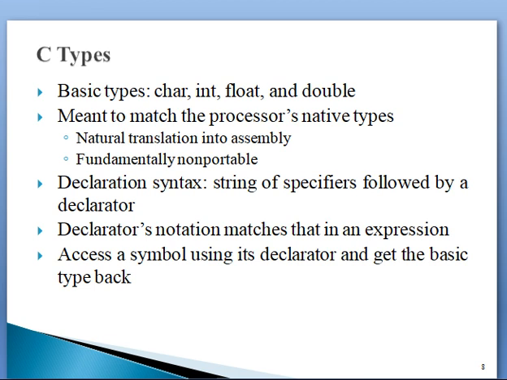Before using a number or character, we must declare that variable or type in the program. Declaration syntax: specify the type followed by a declarator name, a variable or type name.